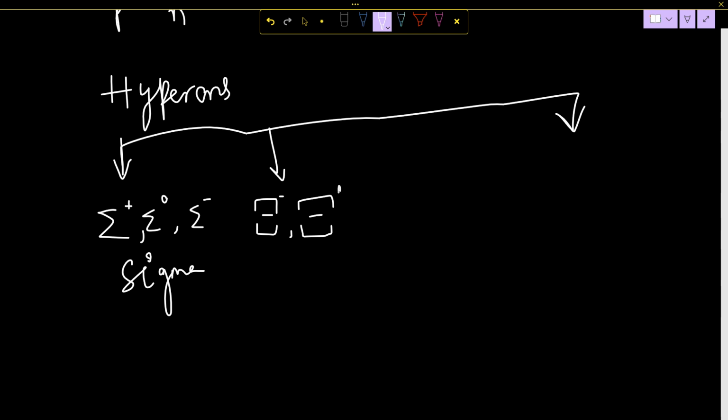Okay. Next comes your lambda. This is only lambda 0. Then omega. Omega minus.